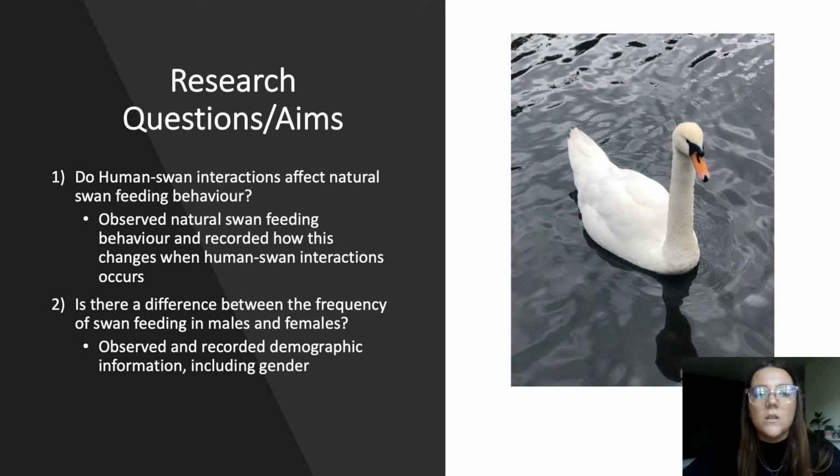The first was, do human-swan interactions affect natural swan feeding behaviour? This was investigated by observing natural swan feeding behaviour and recording how this changes when human-swan interactions occur. Our second question was, is there a difference between the frequency of swan feeding in males and females? This was observed and recorded by demographic information, which included gender.